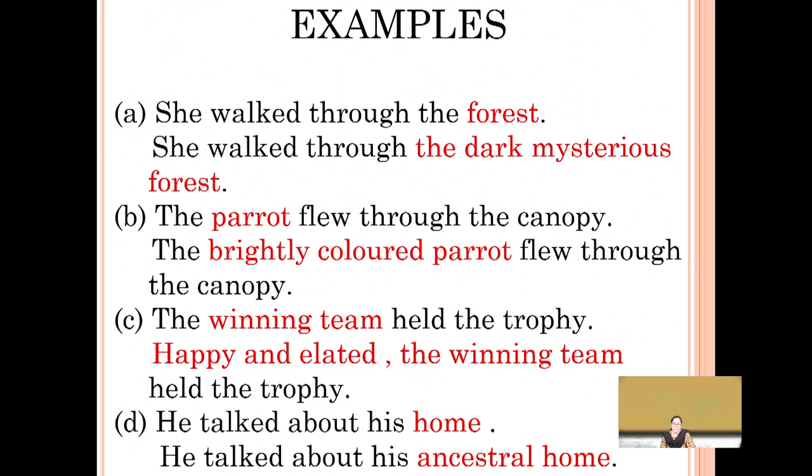The winning team held the trophy. Happy and elated, the winning team. Look how many words have been added to describe certain things about the winning team. Happy and elated, the winning team held the trophy. Therefore, happy and elated, the winning team becomes the noun phrase. In the next sentence, someone is talking about the home. Home, you know, is a noun, but when you add the word ancestral before the word home, it becomes a noun phrase.